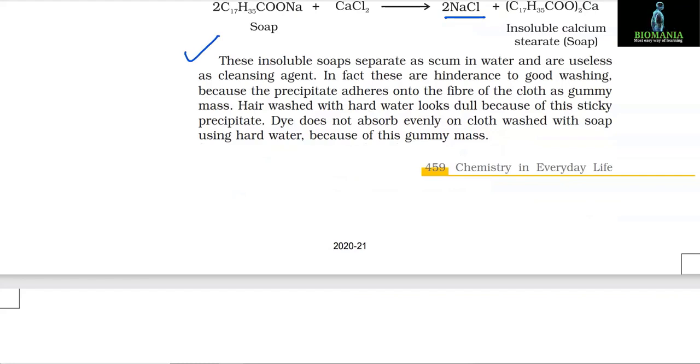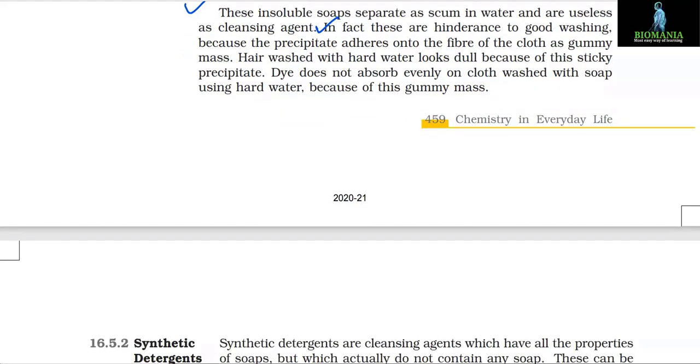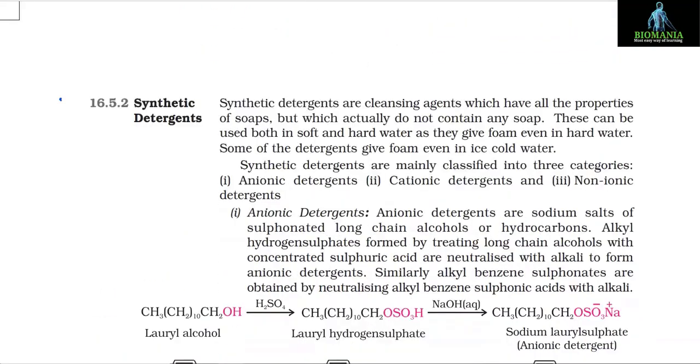These insoluble soaps separate as scum in water and are useless as cleansing agents. In fact, these are a hindrance to good washing, because the precipitate adheres onto the fiber of the cloth as a gummy mass. Hair washed with hard water looks dull because of this sticky precipitate. Dye does not absorb evenly on cloth washed with soap using hard water because of this gummy mass.